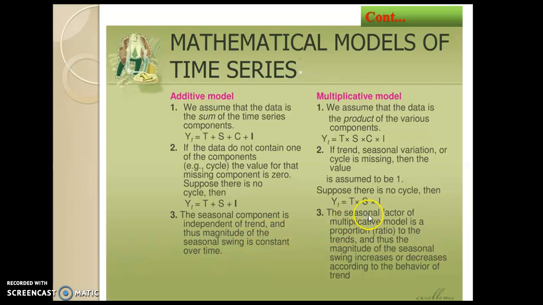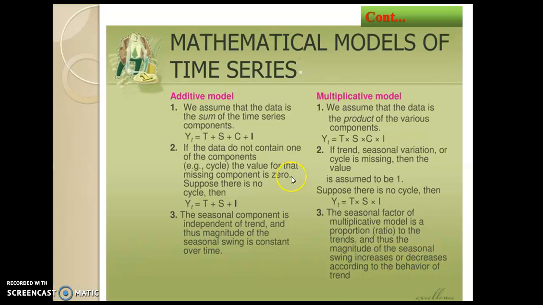In the multiplicative model, the seasonal factor is proportional, a ratio, to the trend, and thus the magnitude of the seasonal variation swing increases or decreases, depending upon the behavior of the data and the trend, whether it increases, decreases or is stable. In the additive model it is constant or stable, and in the multiplicative model it increases or decreases.